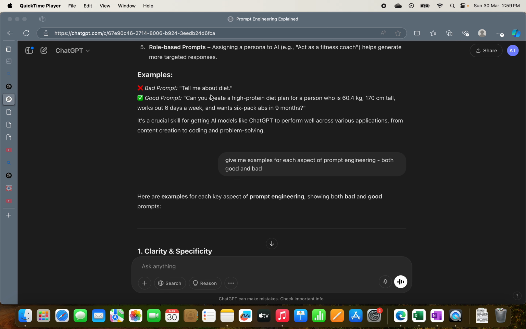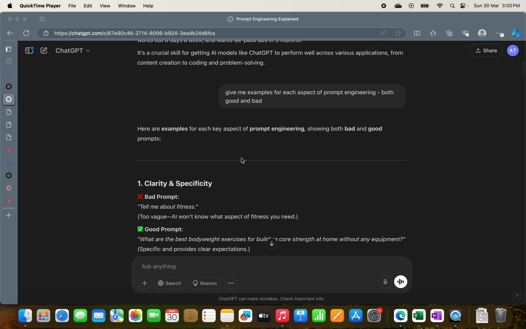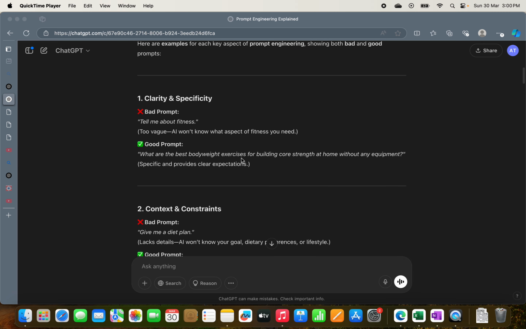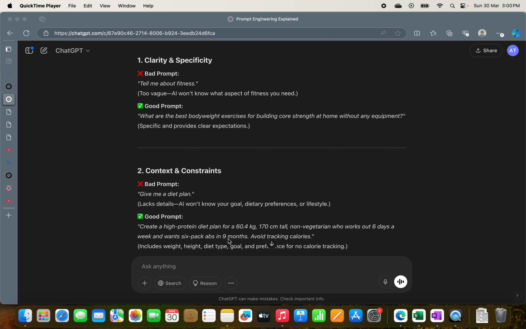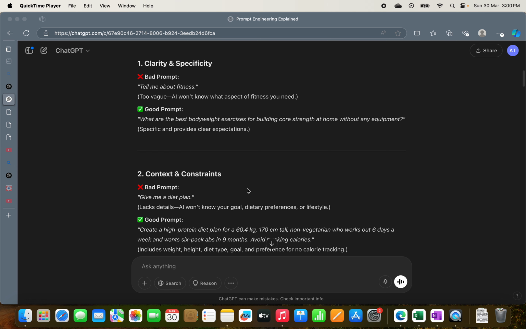If you remember, ChatGPT is remembering what I asked in an earlier conversation, or maybe in the same conversation, using that itself as an example to teach me about prompt engineering. So it says that if I ask with the details, then it's a better prompt, right? So this is a good example of context and constraint. I've given the context in terms of the person's weight and height and food preferences, and the constraints. I wanted it in 9 months and I want six pack, right? So that's what it is.